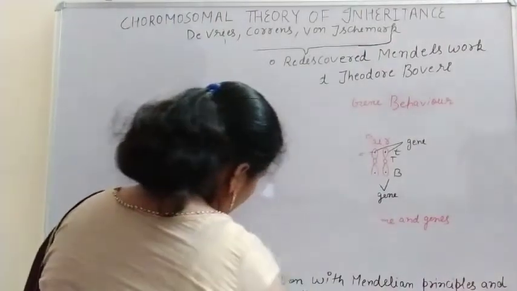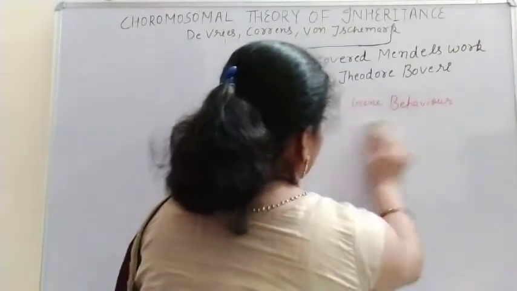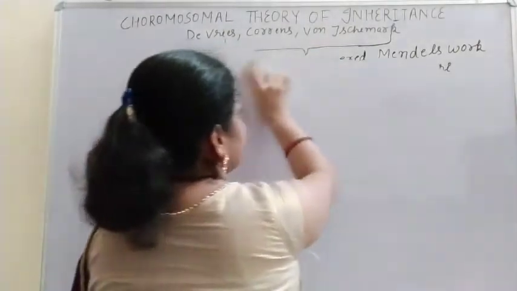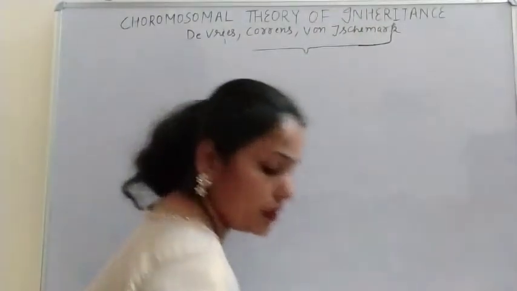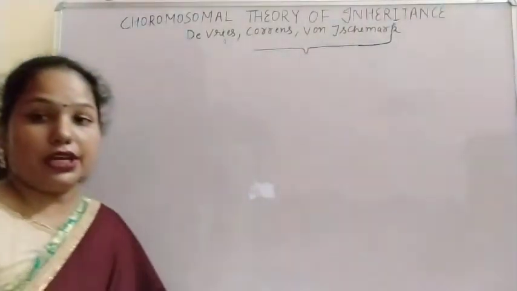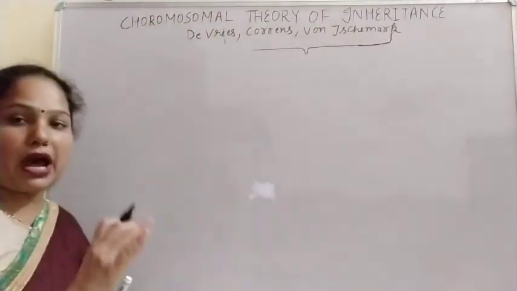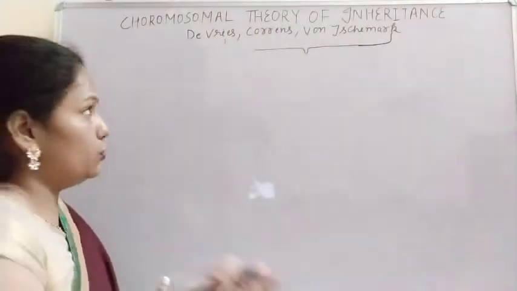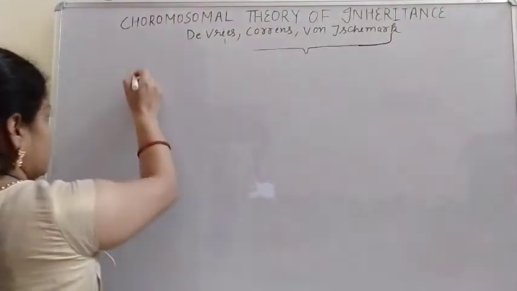Why are we calling mitosis the equational division? Because the chromosome number remains the same in mitosis, and the chromosome number becomes half in meiosis. So firstly we have to recall mitosis and meiosis to understand this chromosomal theory of inheritance.